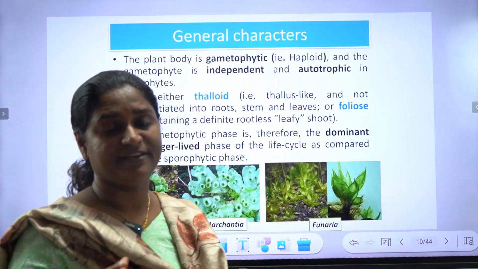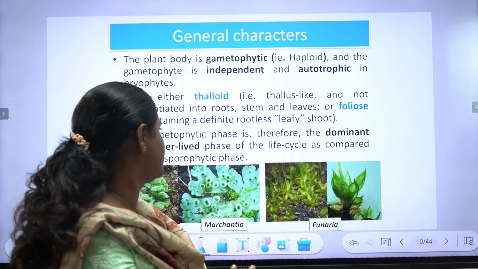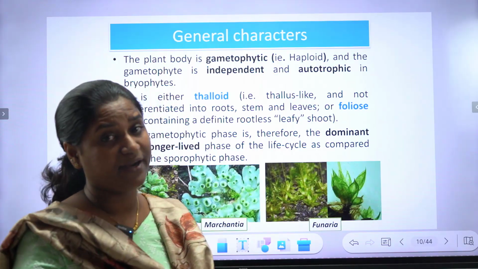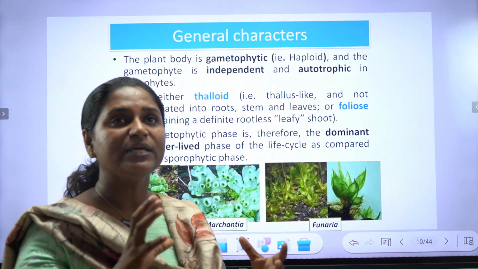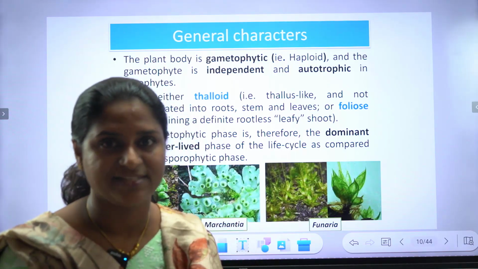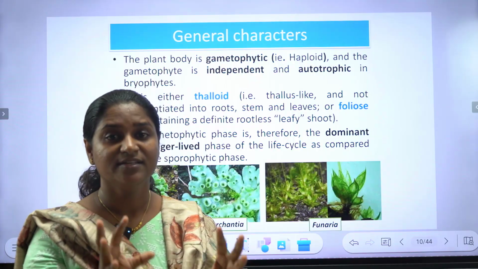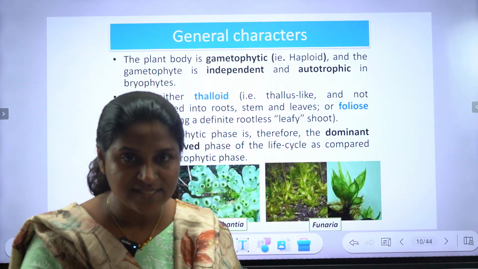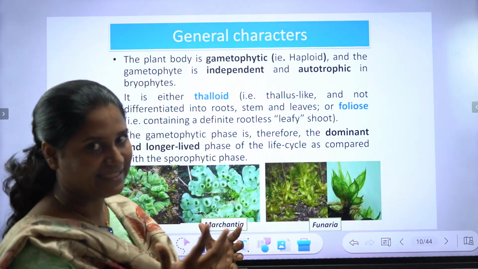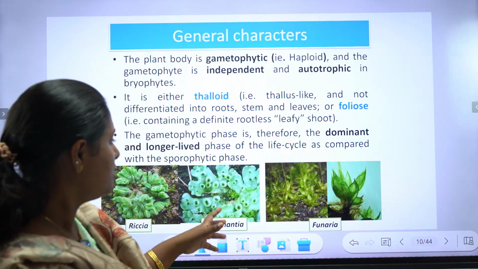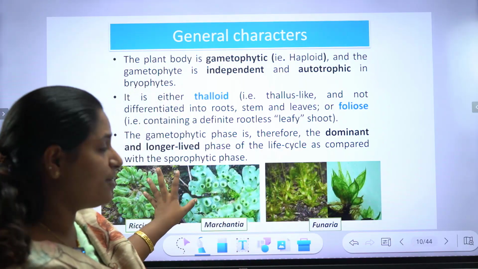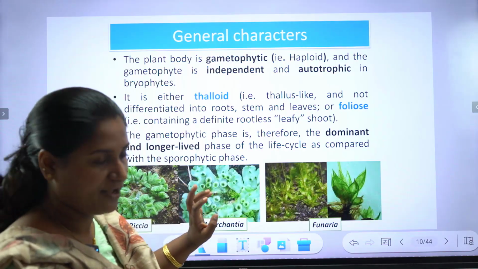The gametophytic phase is the dominant phase, that is, the longer lived phase in the life cycle as compared with the sporophytic phase. So in bryophytes, the longer lived phase is the gametophytic phase, the haploid condition. That is the predominant phase in this life cycle, and we will see that in the alternation of generations. So we can see the predominant phase as the gametophyte in bryophytes.